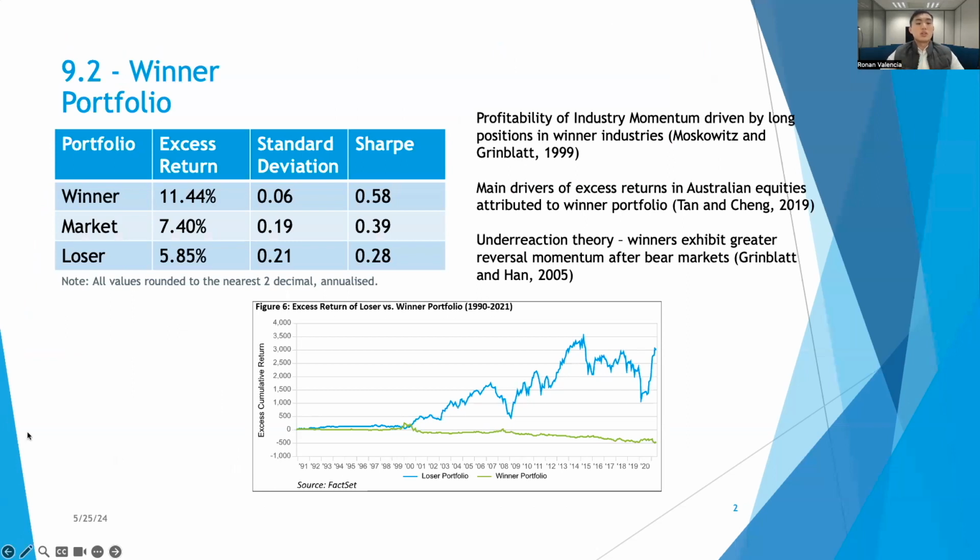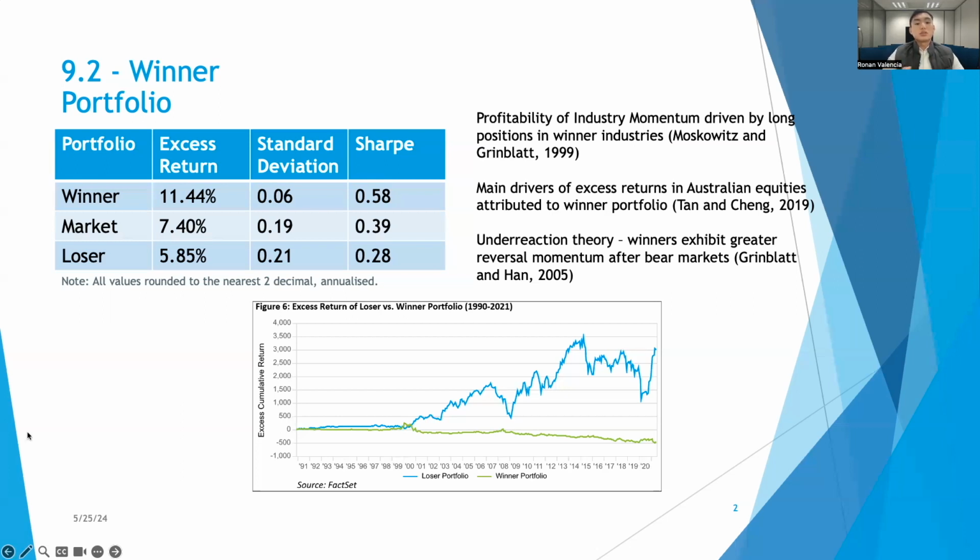Previous literature on the long-short industry momentum strategy highlights how the profitability of such a strategy is attributed to the long positions in winner industries. This is due to the underreaction theory founded by Greenblatt and Hahn, where winners exhibit greater reversal momentum after bear markets. Conversely, in the graph sourced from FactSet below, we can see that the excess returns of the loser portfolio exceed that of the winner portfolio.